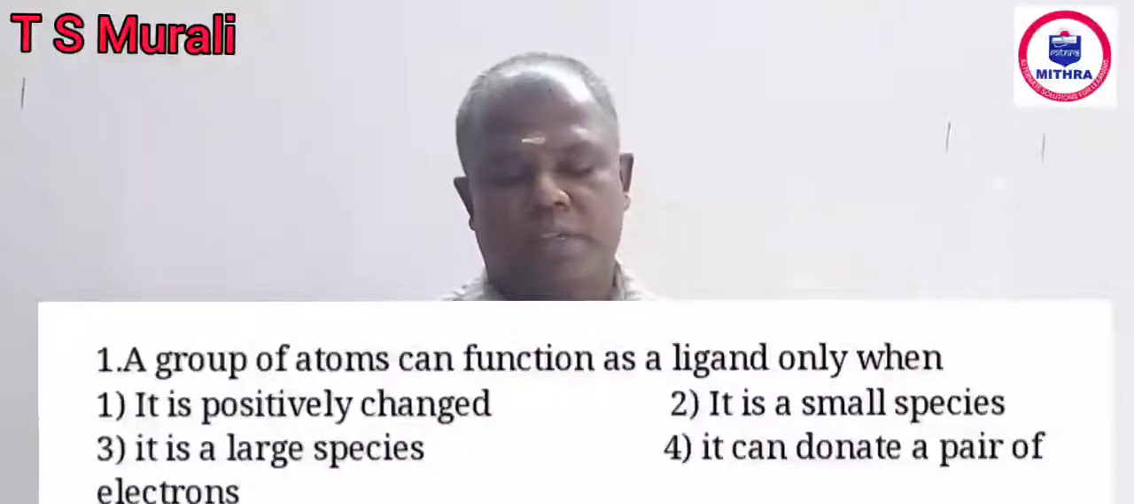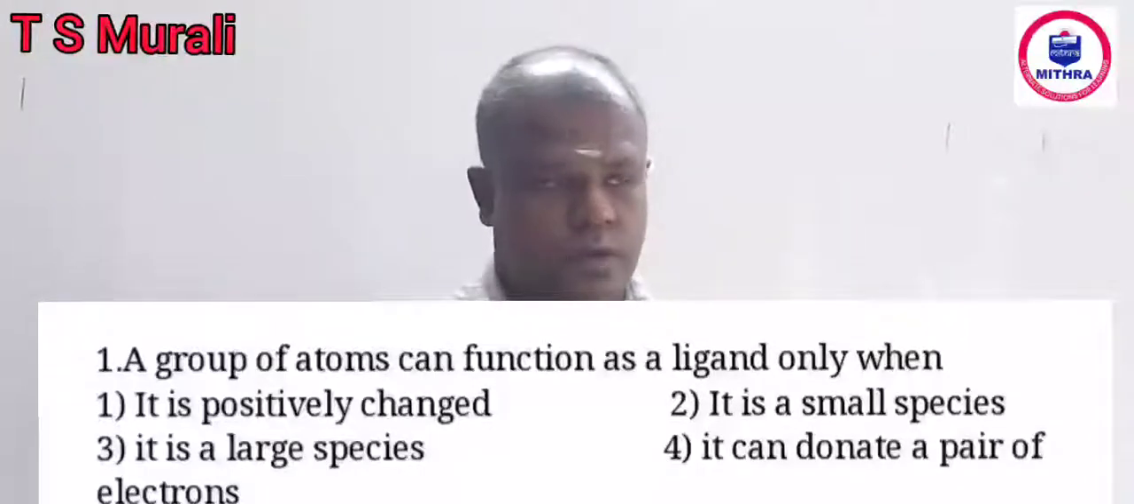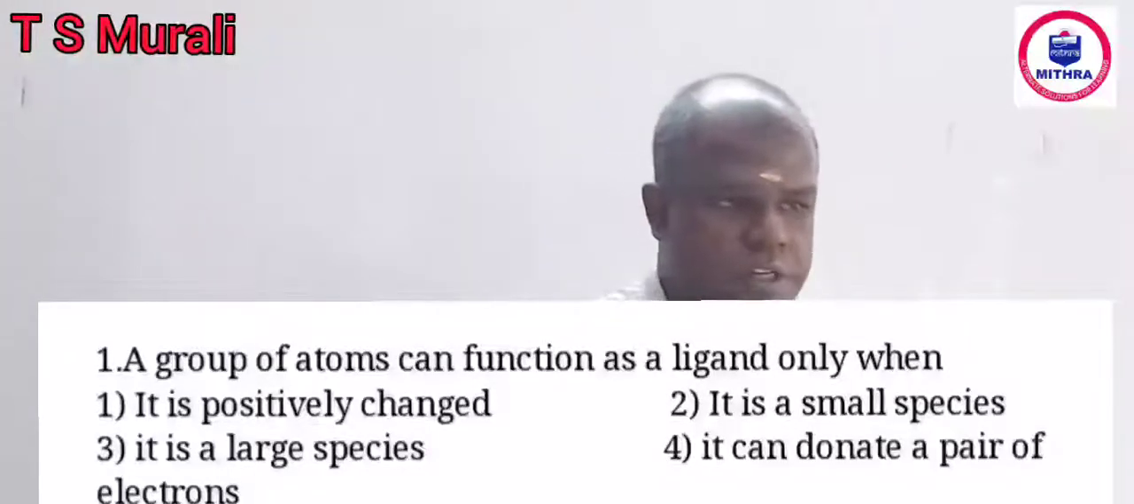Going to the first question. A group of atoms can function as ligand. Coordination compound, the main points in that formula: central metal ion, then ligand, coordination sphere, primary valency, secondary valency, etc. There are so many typical terms associated with the formula of a compound. Here the question is related to ligand.